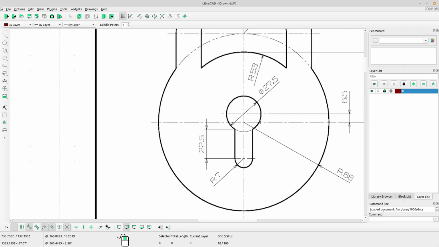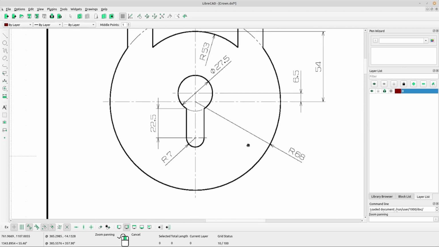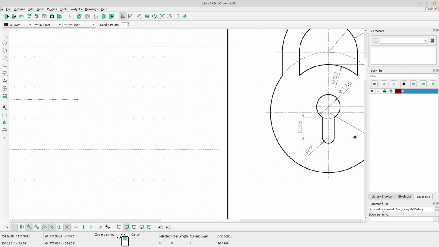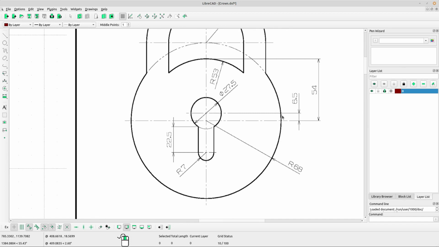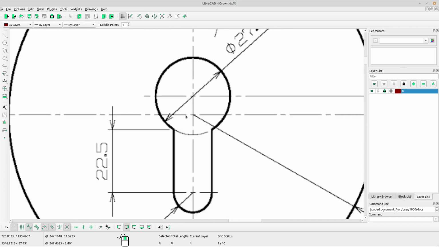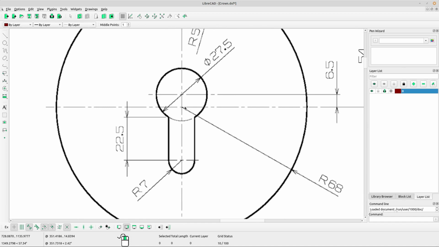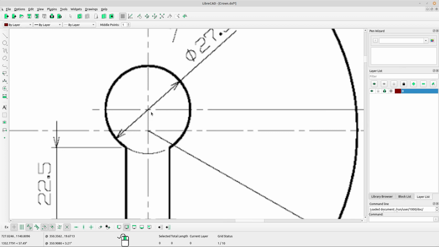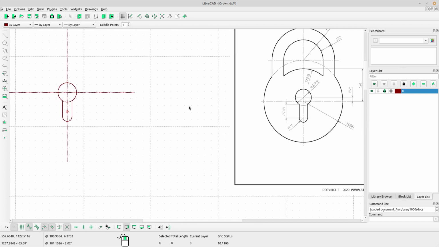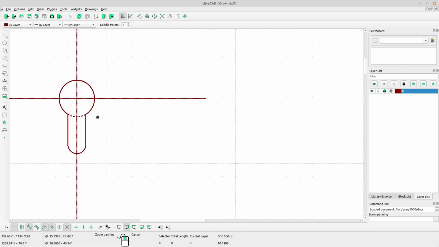Okay, next, I think we should create this circle, a big circle, but the center point of the big circle is 6.5 to the bottom side from the center of our small circle there.